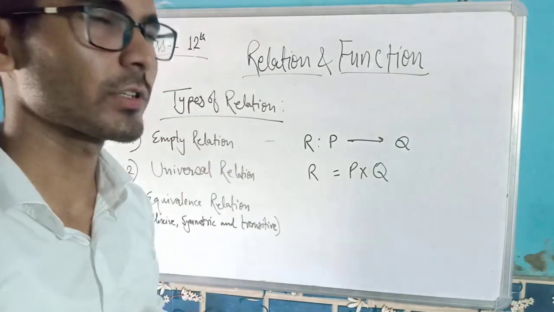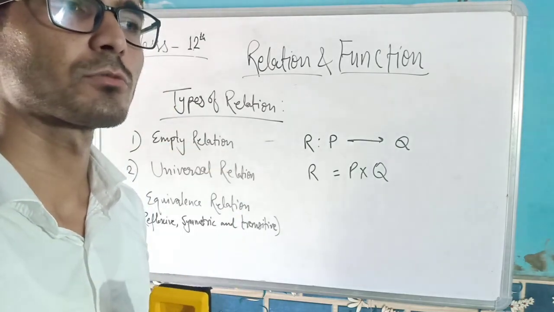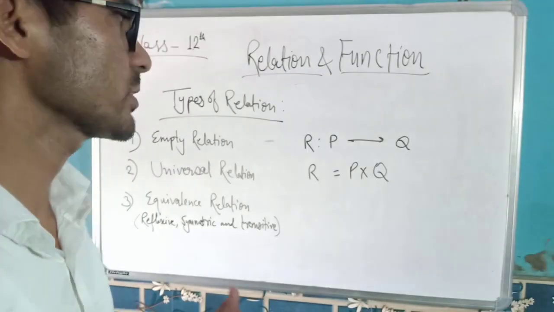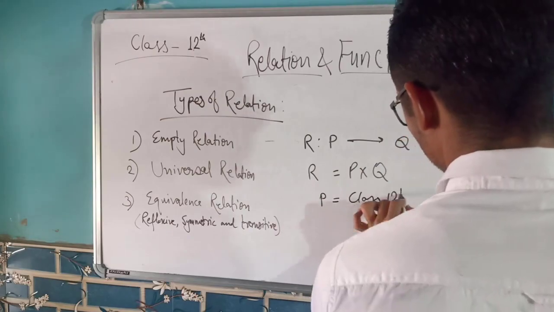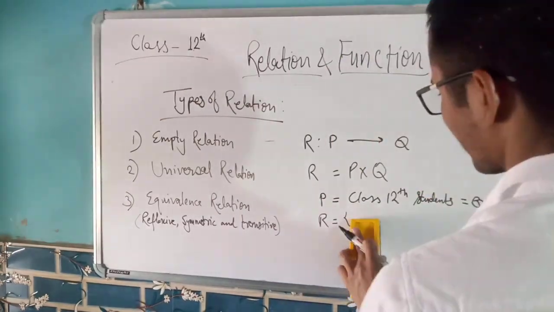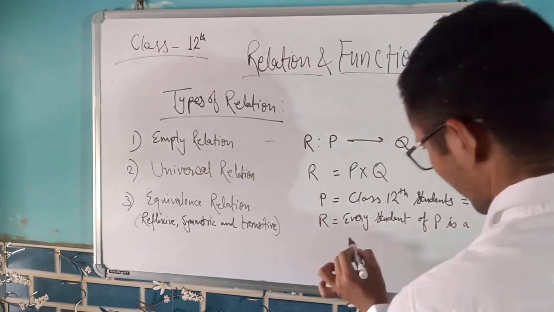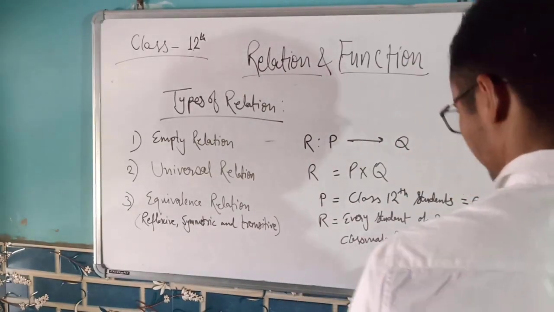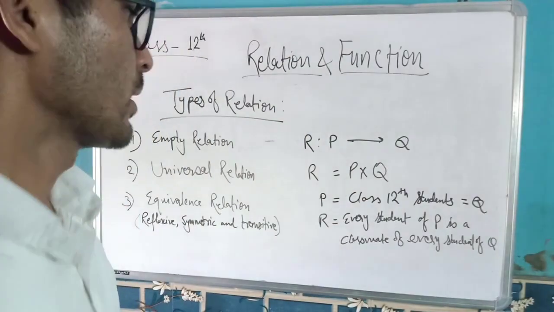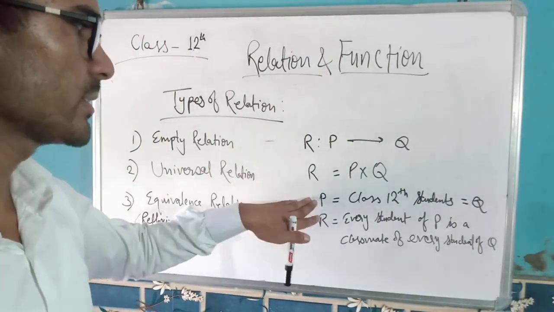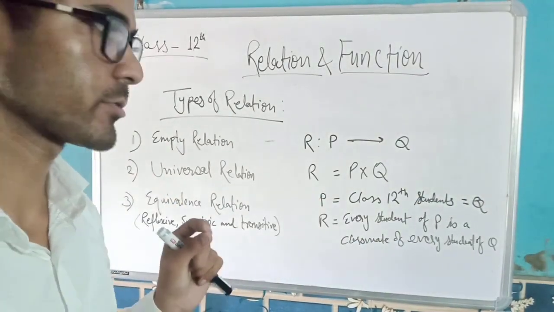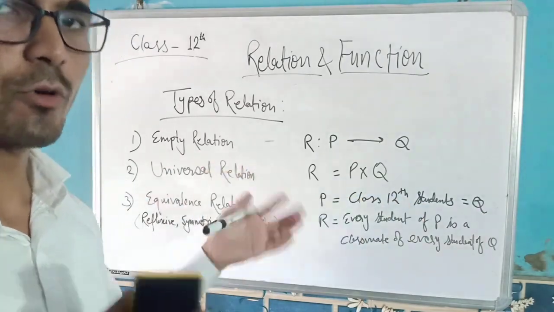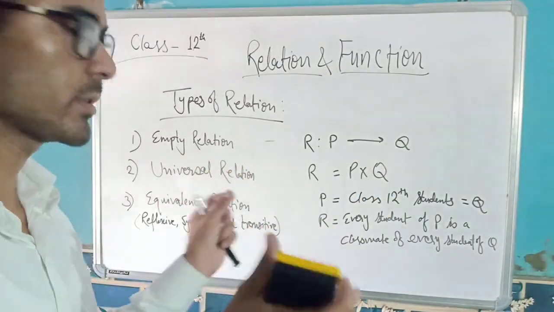So can you find an example of a universal relation? Of course. Here P is a set of class 12th students, and I'm taking Q also as the same set, so both are the same sets.